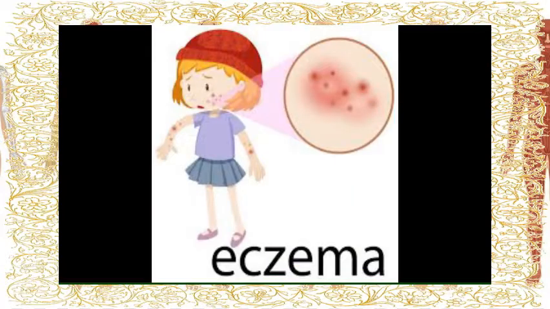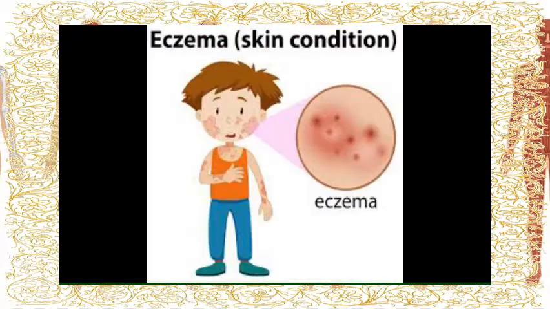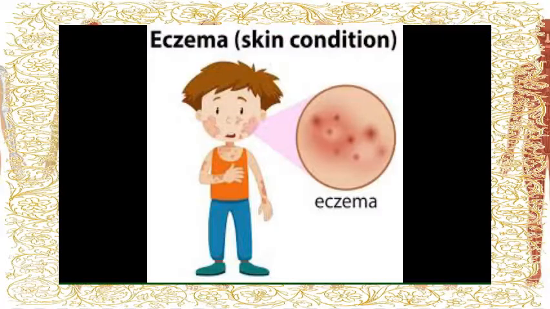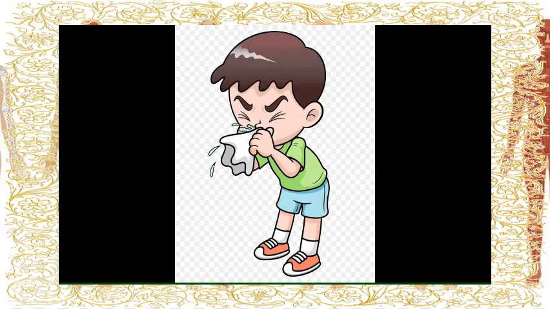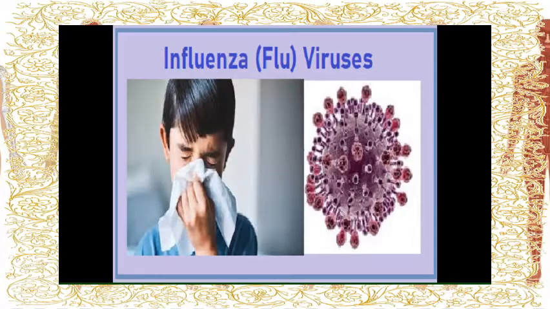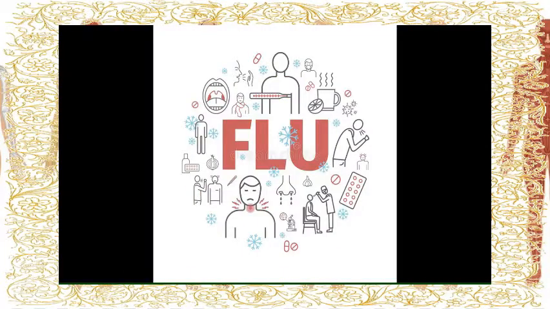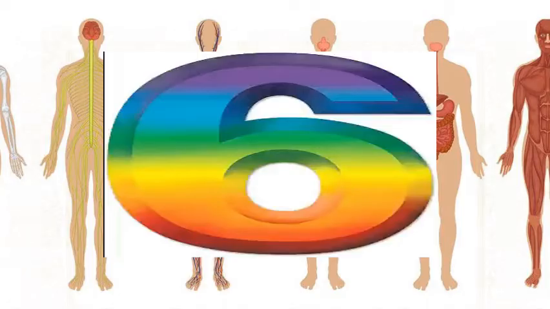The fourth one is eczema. Eczema is a skin condition in which areas of the skin become red, rough and sore and make you want to rub them again and again. Itching persists. In other words, it is the inflammation of skin due to an allergy to some food, drug, or chemical used. The fifth one is influenza. Influenza is a respiratory illness that is caused by a virus which attacks your nose, throat, and lungs. Influenza is commonly called the flu.